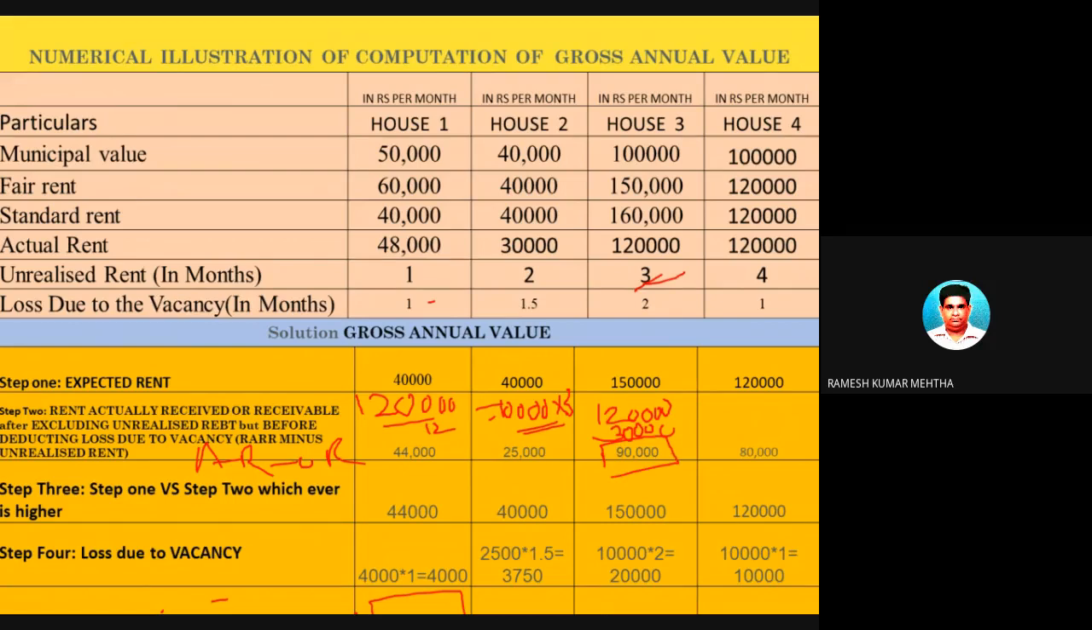Now step number 3. Step number 3 is what? Step 1 versus step 2, whichever is highest. In दोनों में से whichever is highest. So 1,50,000 rupees is the third step answer.